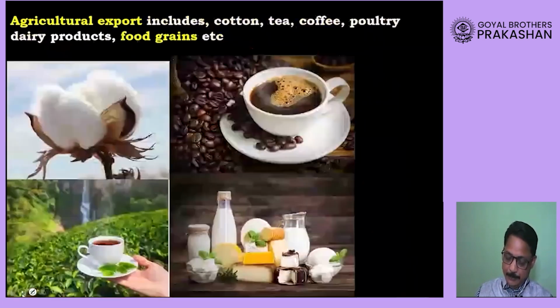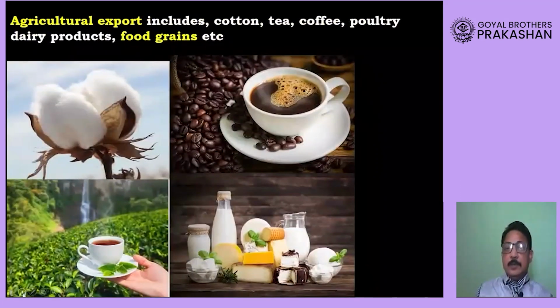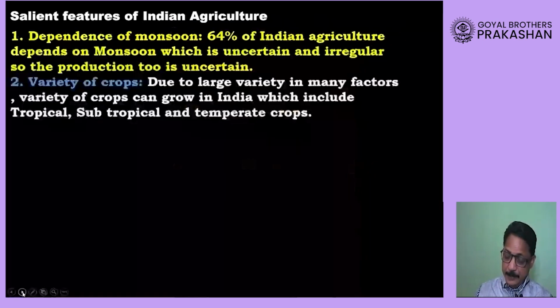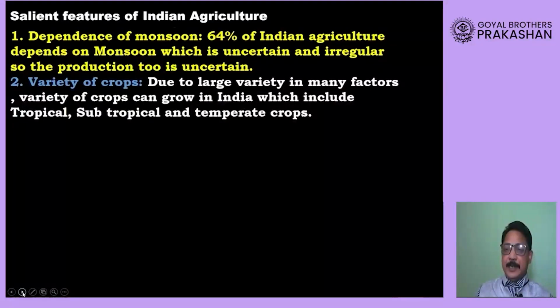Now the products that are included in export are tea, coffee, milk and milk products, even cotton and cotton textile. And by exporting them, as I said, our country earns a huge amount of foreign exchange.